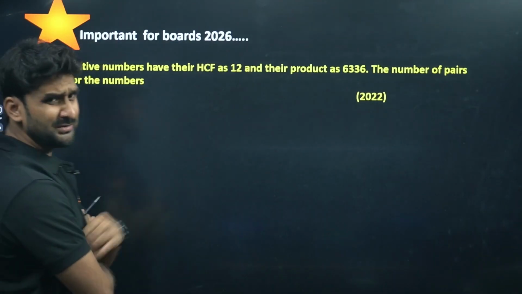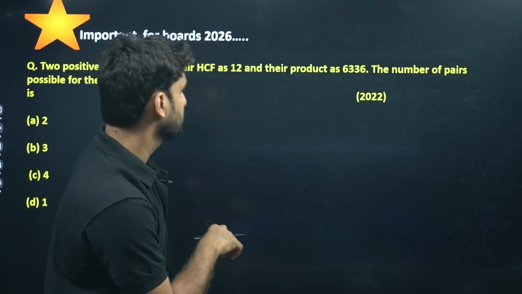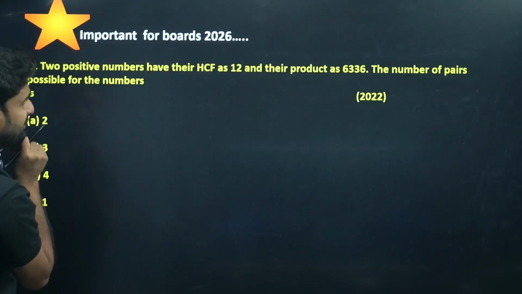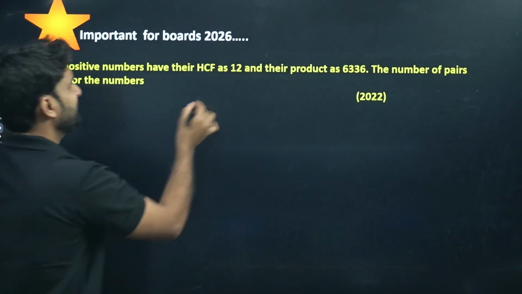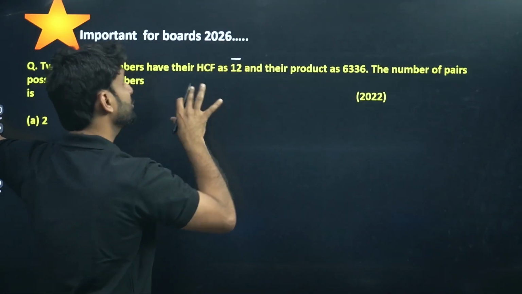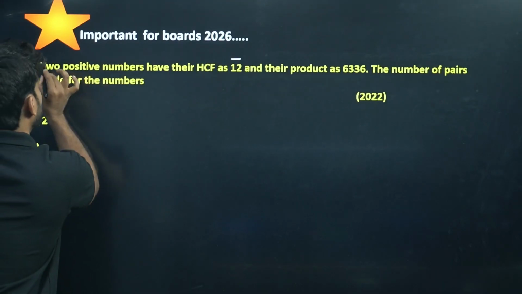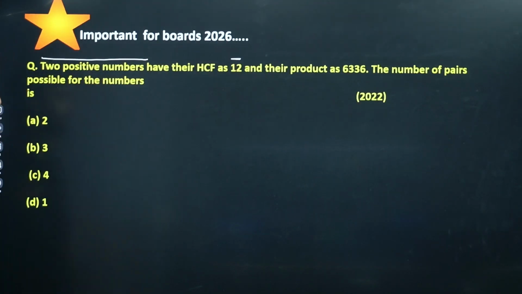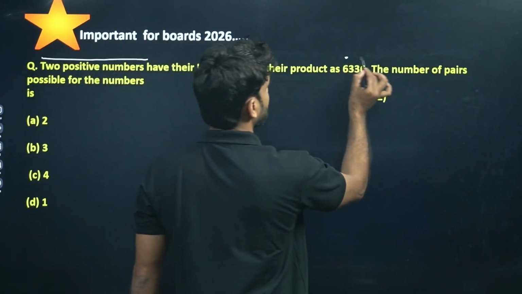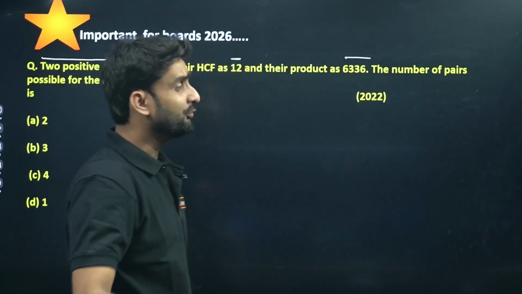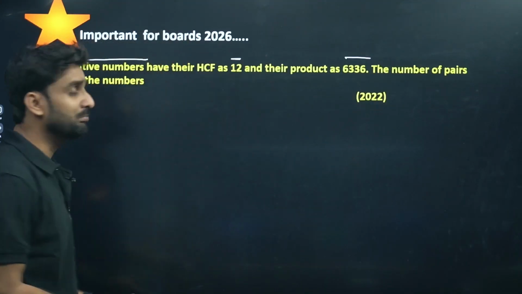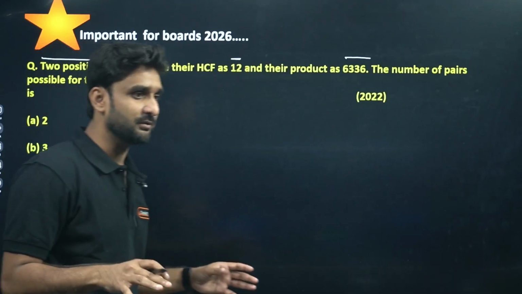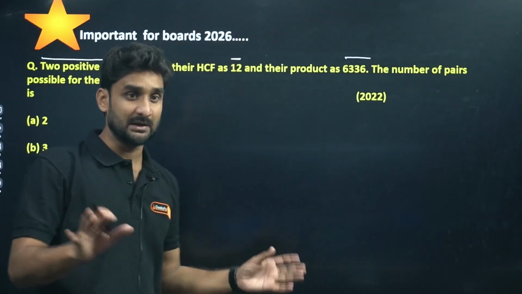Okay, this question is a bit good question I can say. So how I can do? So there are two positive numbers and their HCF as 12. I am not sure what exactly the numbers. The numbers are unknown. I don't know the numbers. But their products are given. And we have to find the number of pairs. How many pairs can be there of that number. So let's first find out what exactly the numbers are.